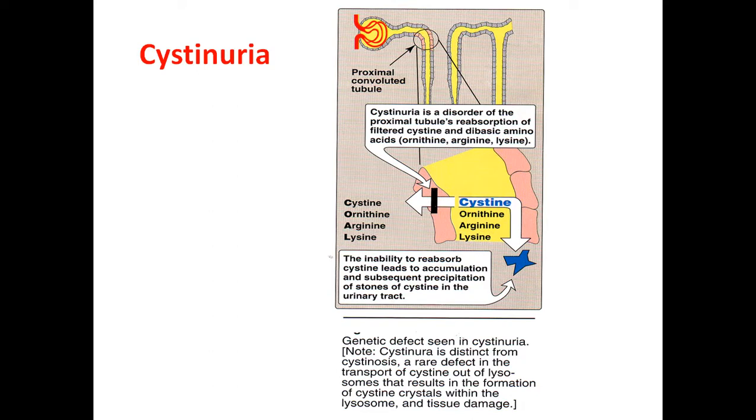So cystinuria is a disease that should be ruled out carefully. This is because of defective absorption in the renal tubules of the kidney. So cysteine is not absorbed properly, so it may be excreted in urine. Urine is stored in the bladder, so there it may precipitate and develop into stones.